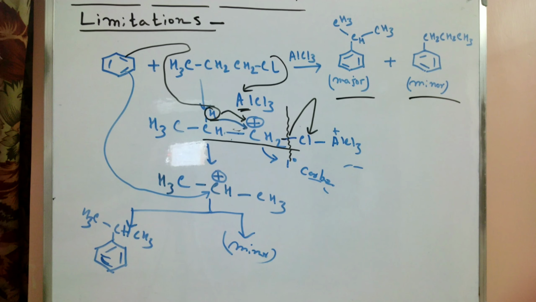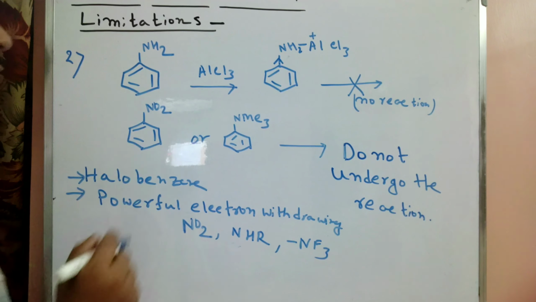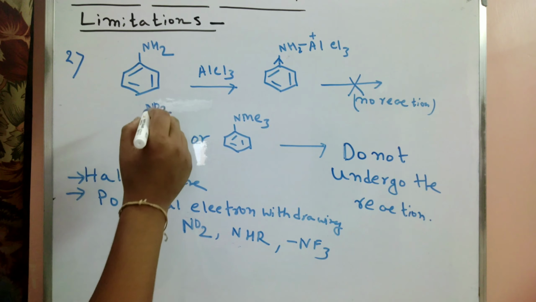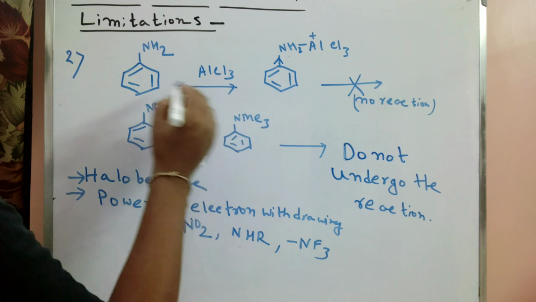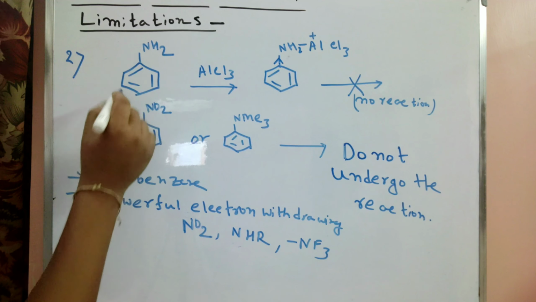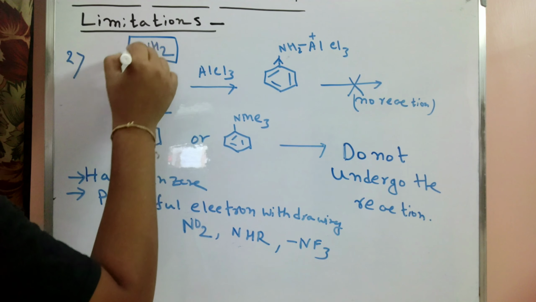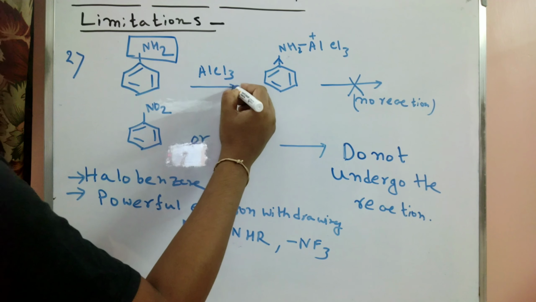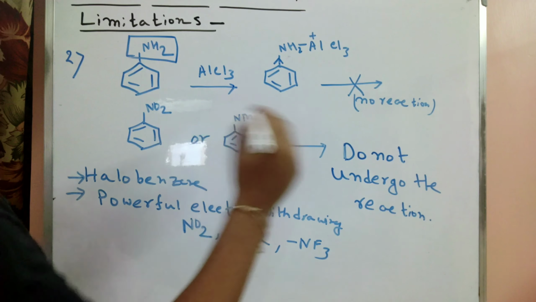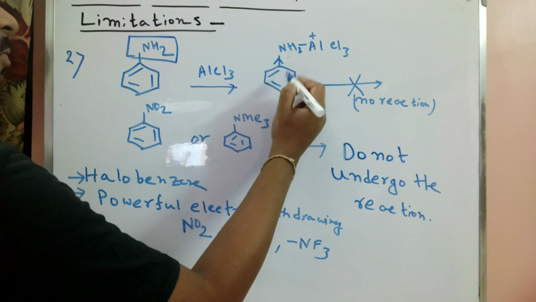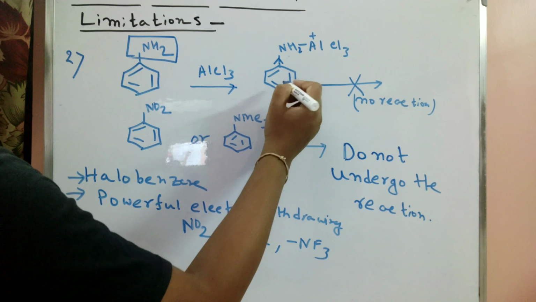Now we discuss our next limitation. One of the important limitations is here: in the presence of AlCl3, when an NH2 group is present on the ring, at first it forms a complex with AlCl3, but in that case the ring is converted into an electron withdrawing one.